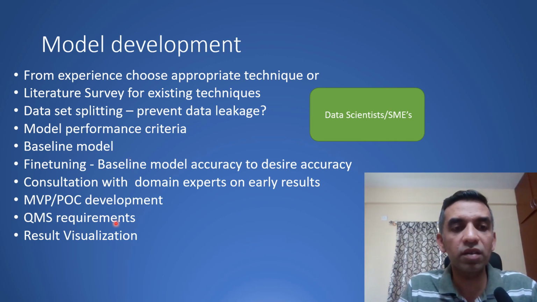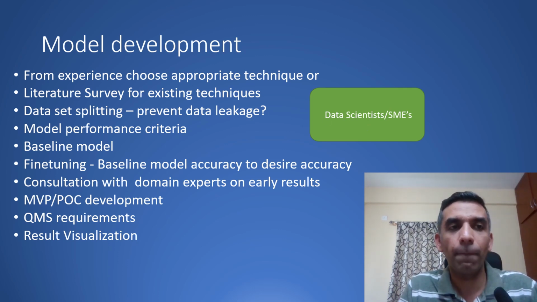How would the results be visualized? Is it via dashboards? Is it via, say, an Excel sheet where you are saying, okay, these are my customers and probably they would churn, they would not churn. So what kind of visualization do you want to use to present to the end customer? All these things happen in the model development phase, where primarily data scientists and SMEs are involved. Maybe you would also talk to the business side of people.